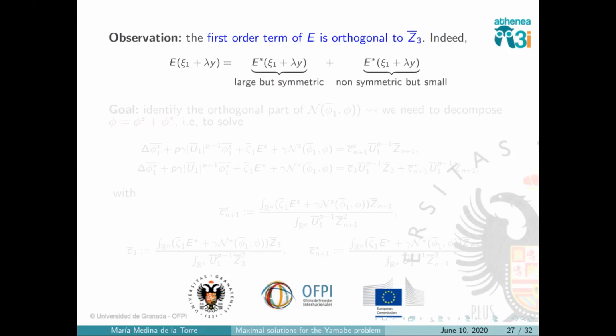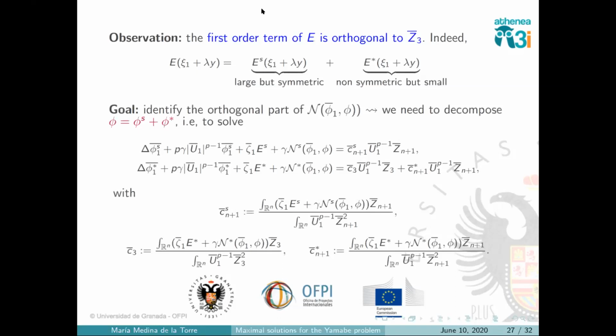It will have a large part, but maybe we can make it orthogonal to the kernel, so the projection will be 0. And this is what we had to build here. We had to decompose our function phi in two parts: a symmetric part, which is large but symmetric, and another one which is not symmetric, but we expect to be smaller.